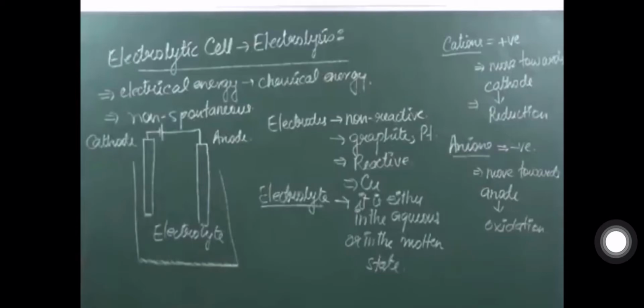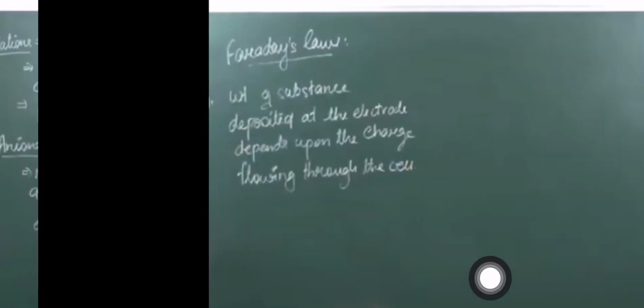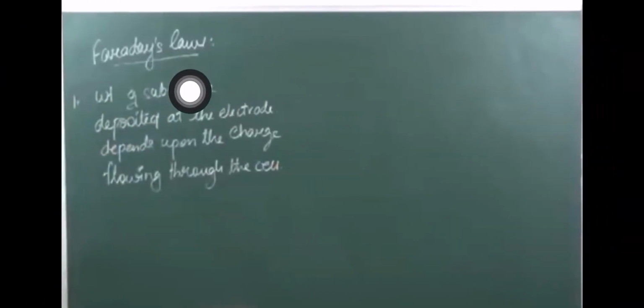Okay, so on this basis, the current is passed over here, right? A scientist named Faraday has given a few laws in order to calculate what amount of current will be flowing, what amount of ions will be deposited at the cathode, and what will be released from the anode. Let us study these laws given by Faraday. Faraday has given two laws, and that's why it is a set of laws known as Faraday's laws.